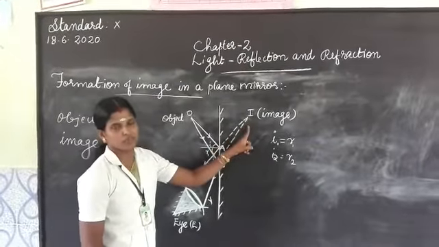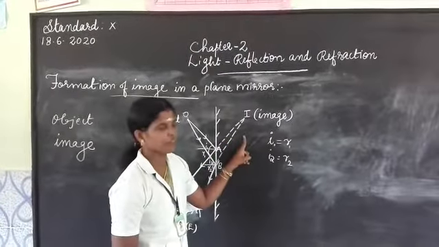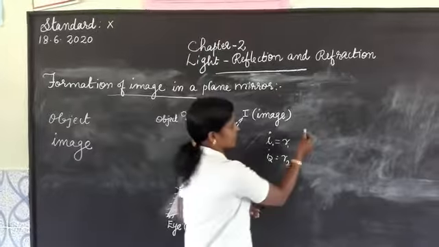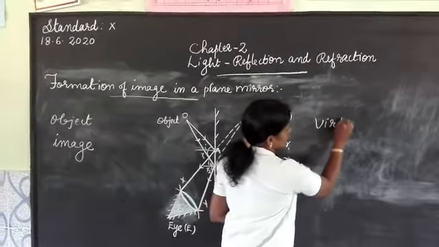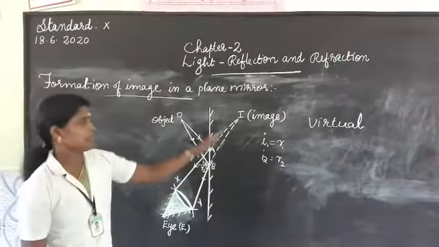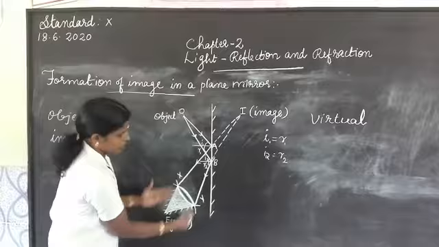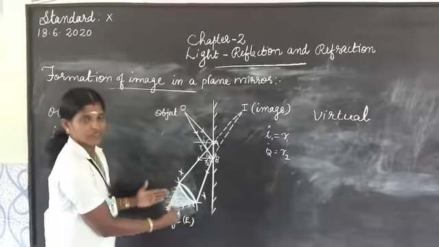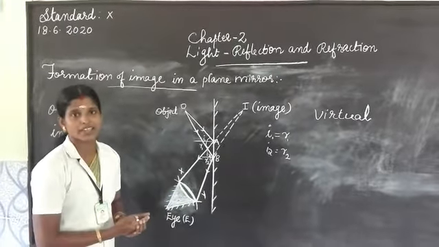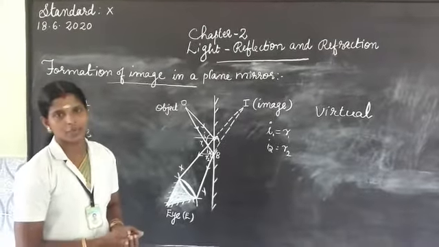Such images formed in the mirror surface itself are known as virtual images. If the image is formed due to the actual intersection, when we draw these two light rays, if they actually intersect at a point and we get the image there, we call that a real image.